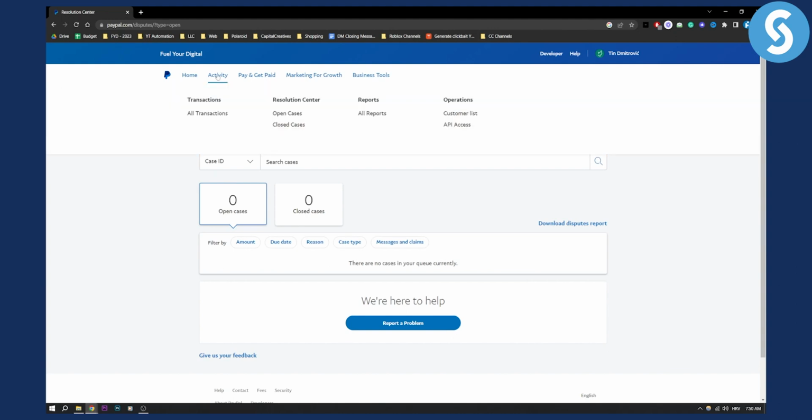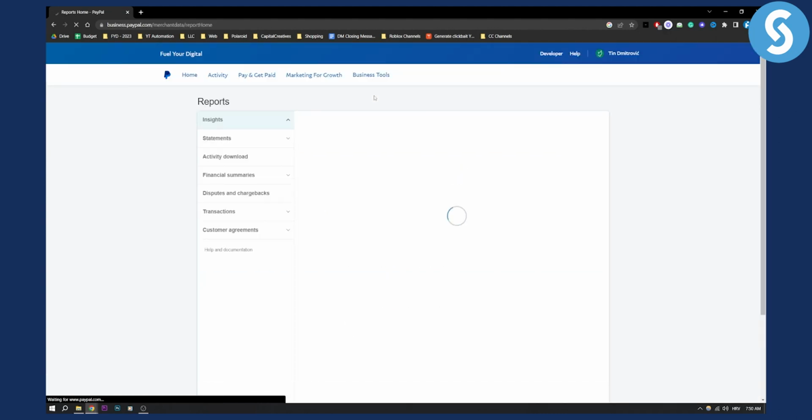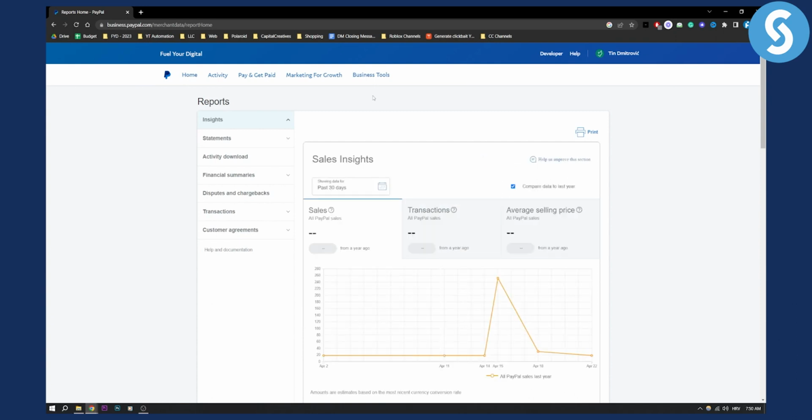But usually it's just go to activity and then all transactions. Here you can also see the reports, which are just reports, insights, statements, stuff like that. More so financial things. But yeah, that's pretty much how to issue a refund on PayPal.